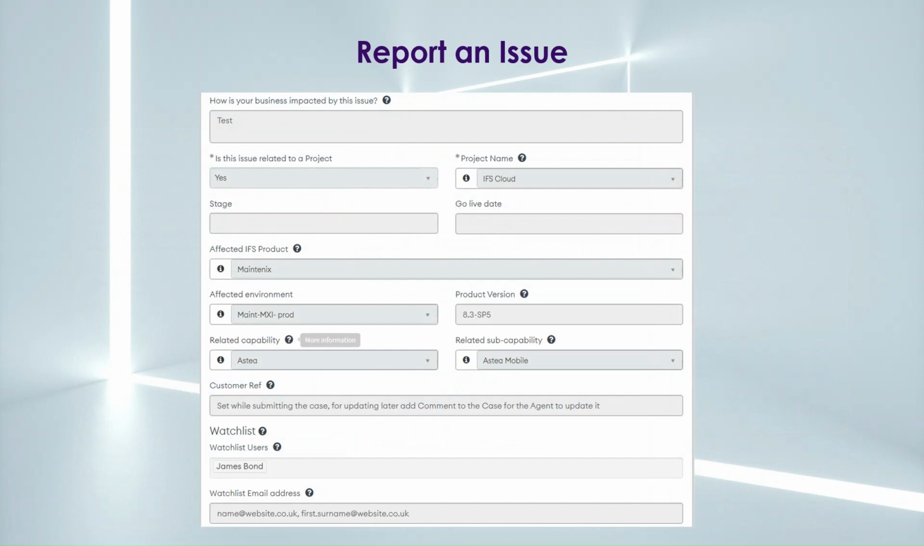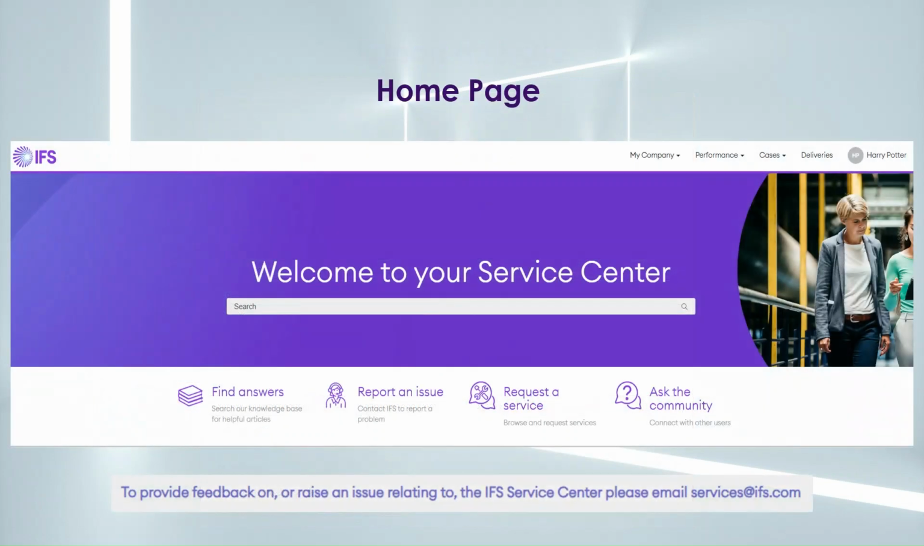And the bottom section of the case detail view shown here contains the rest of the information that was included when the form was initially submitted. And that's the end of this module covering the Report an Issue section of the IFS Service Centre.